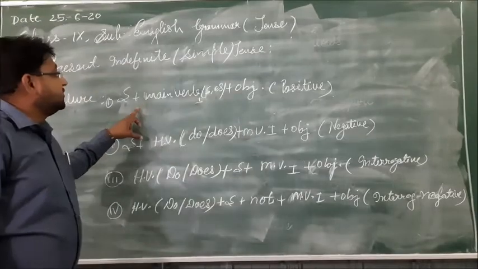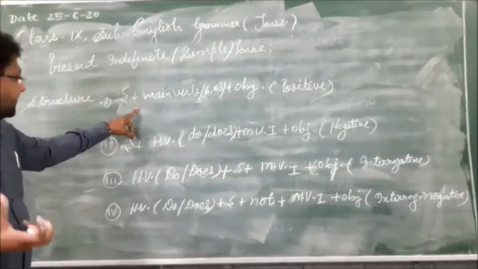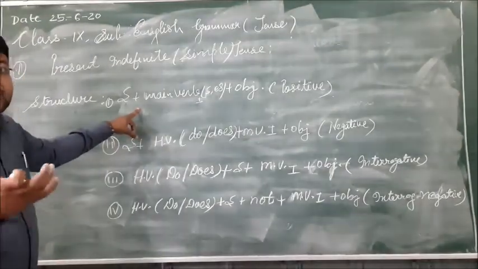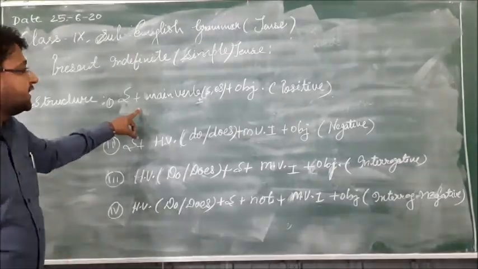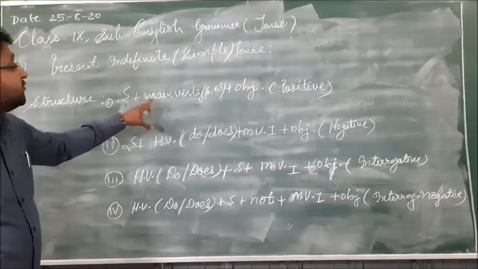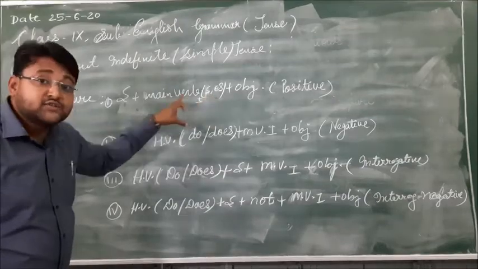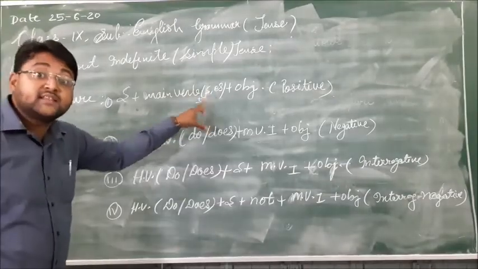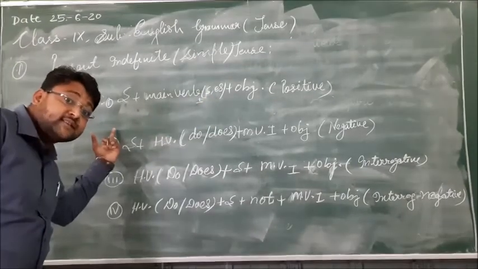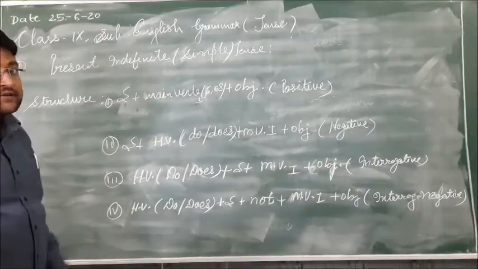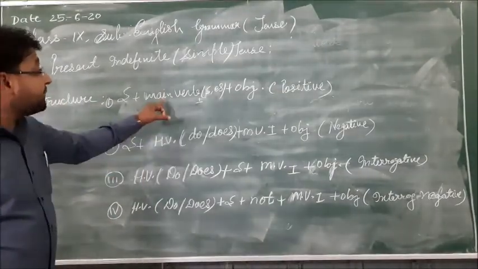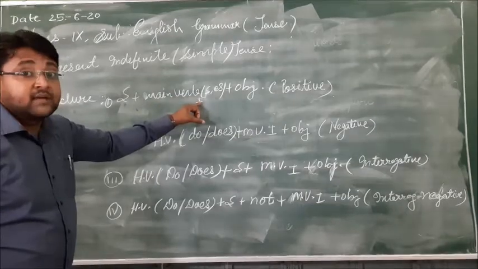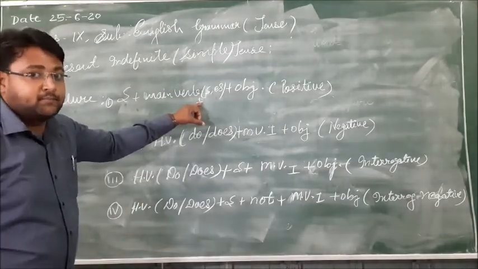So you understand, children, in which condition we use s or es. If the subject is singular, we apply s or es to the main verb to make the verb singular. If our subject is plural, we apply the main verb in its root form.